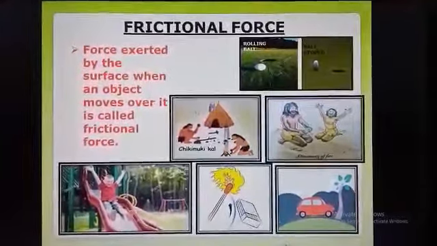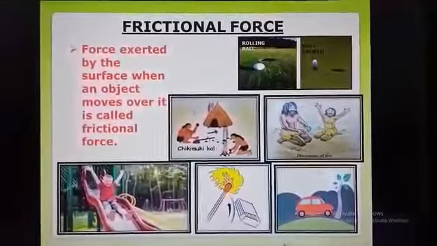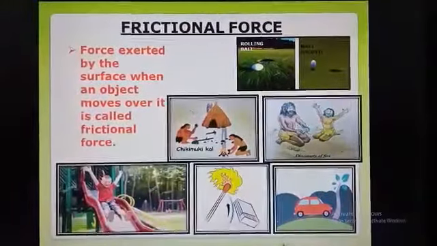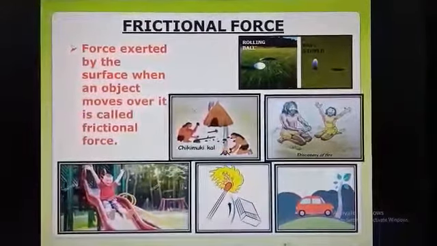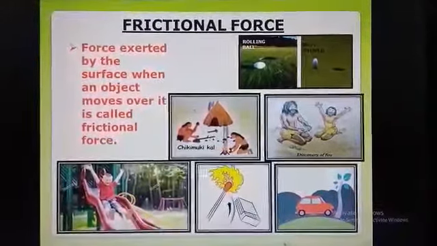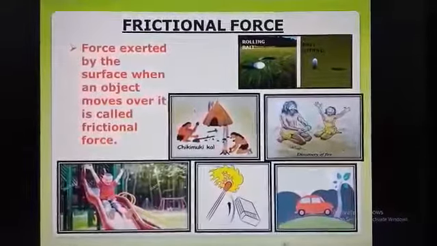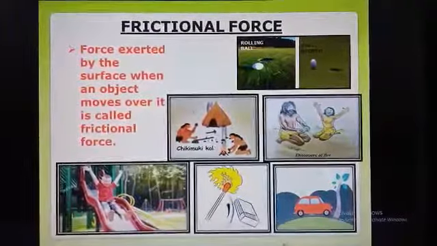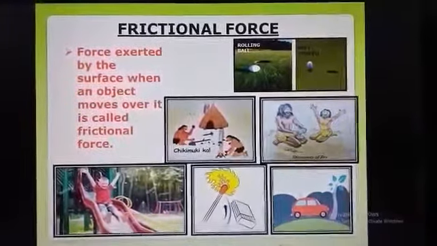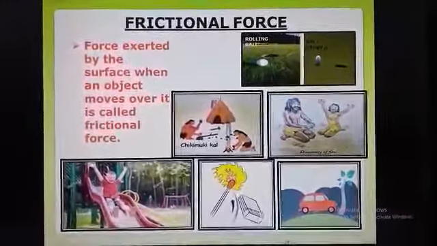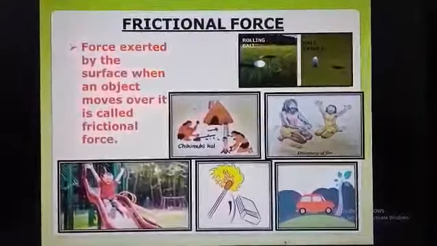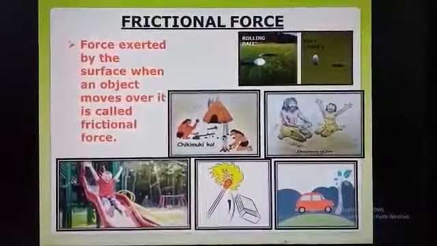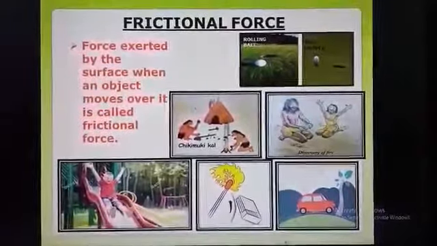The force that stops the ball is frictional force. Another example: in leisure time, the early man was rubbing two stones together. What happened? Sparks came out from the stones by the frictional force. Matchbox, sliding, and a running car on the road are examples of frictional force.